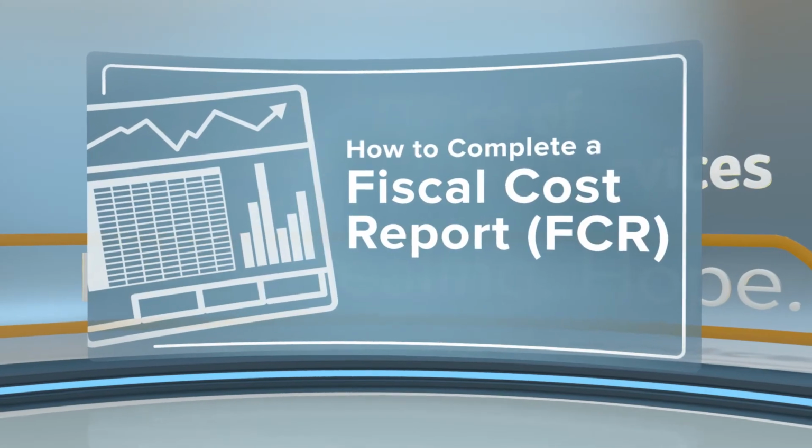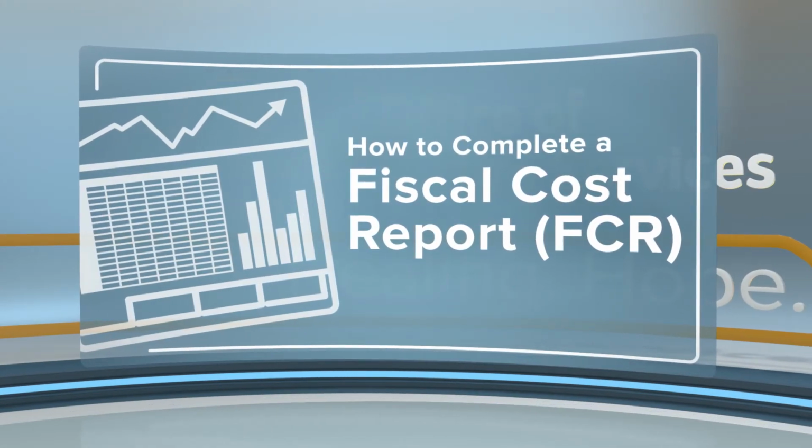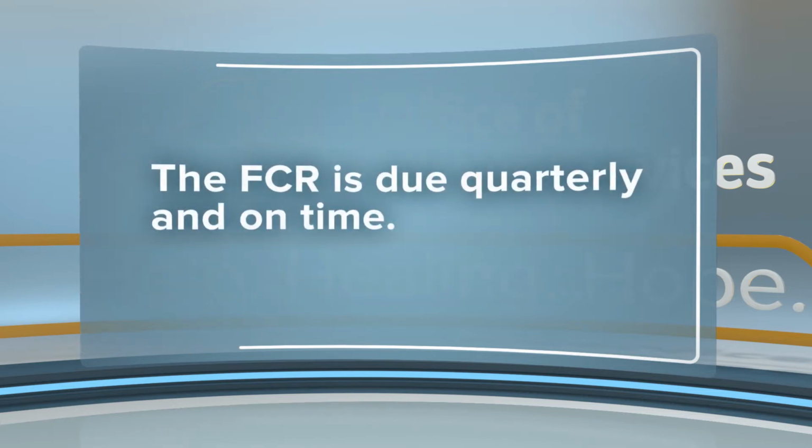In the next few minutes, we'll explain how to complete a Fiscal Cost Report, commonly referred to as an FCR. This required report is due quarterly and on time. Programs must submit the FCR to be reimbursed for quarterly expenses. Remember, you should only include costs approved on the most current budget.